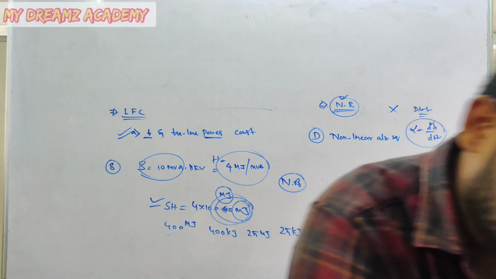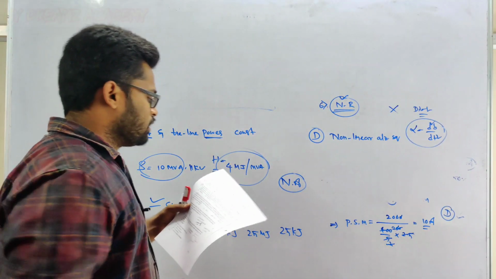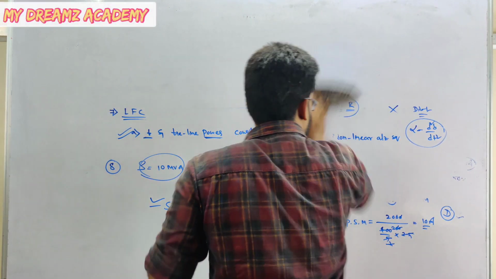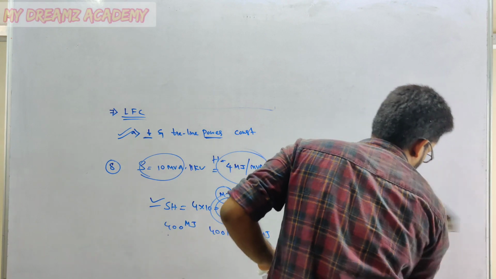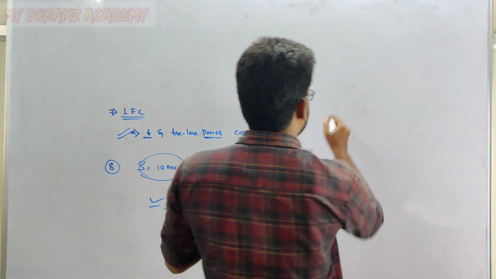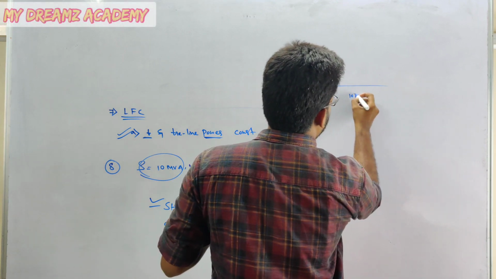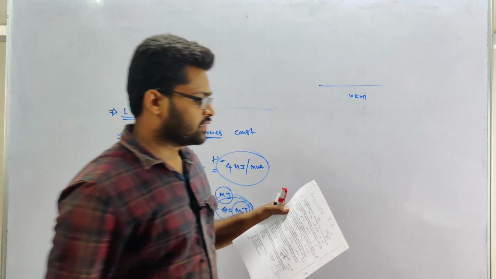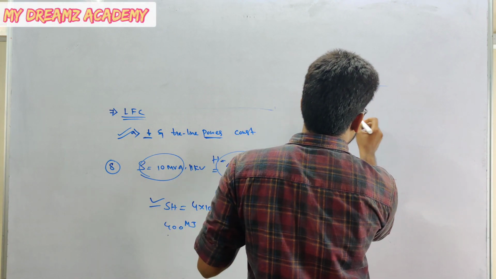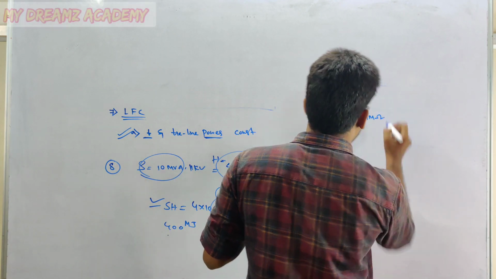What is the ninth question? The insulation resistance of a cable of length 10 kilometers. We have one cable of 10 kilometers length, and the insulation resistance is 1 mega ohm.